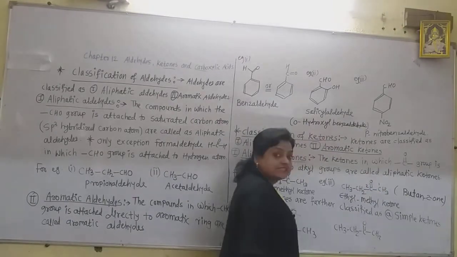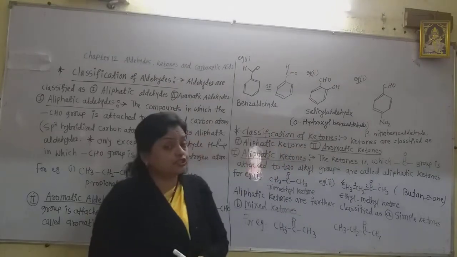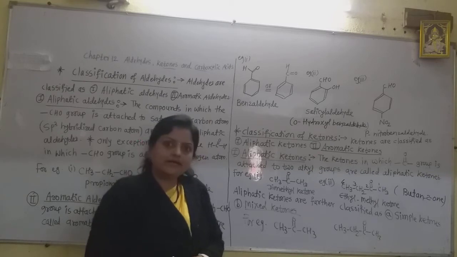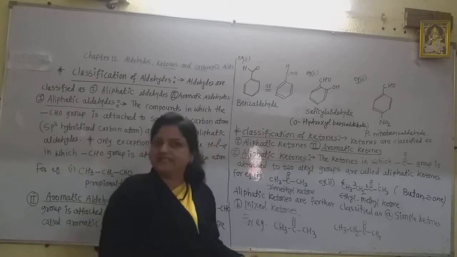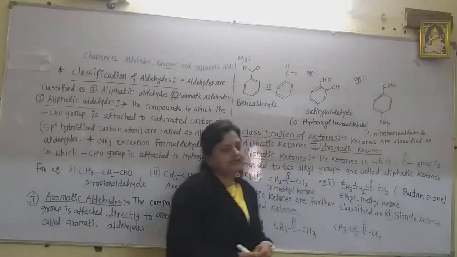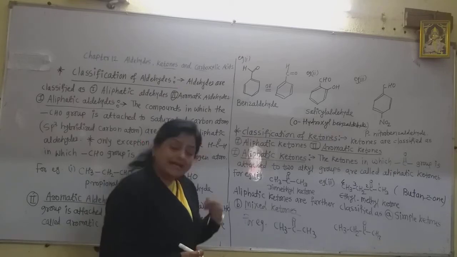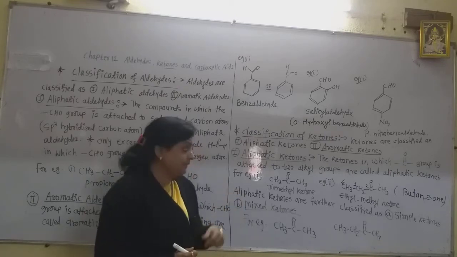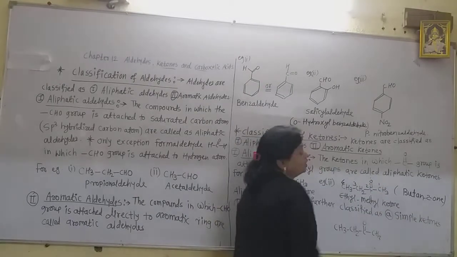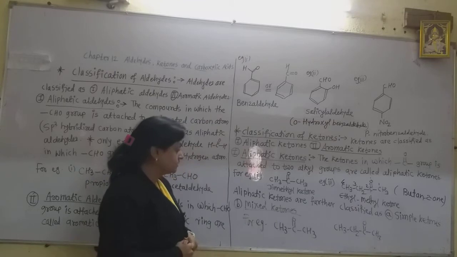If we number in this way, 1, 2, 3, 4, then on the second carbon there is the CO group. So this is butan-2-one. But commonly it is called ethyl methyl ketone, as the ethyl group, E, comes first alphabetically and then M. Now that is the mixed ketone or unsymmetrical ketone. If we draw the symmetrical axis here, the two parts are not equal, so they are unsymmetrical ketones.